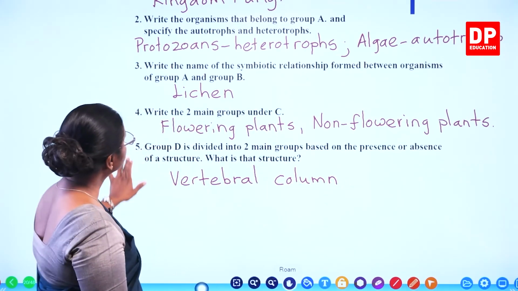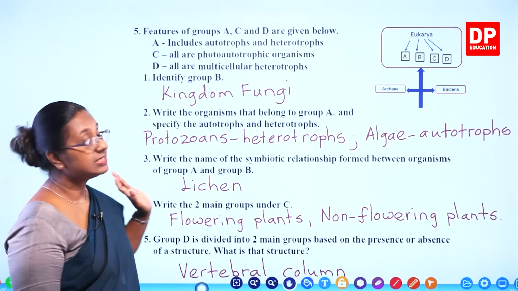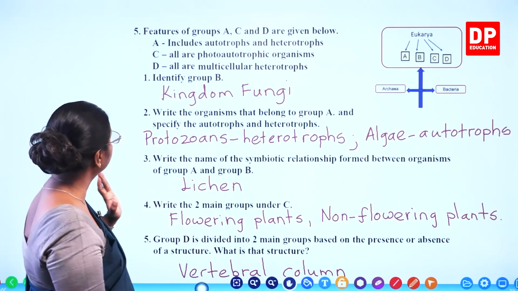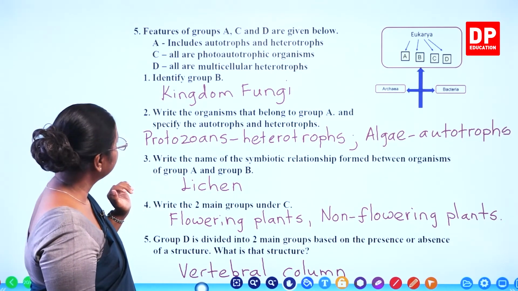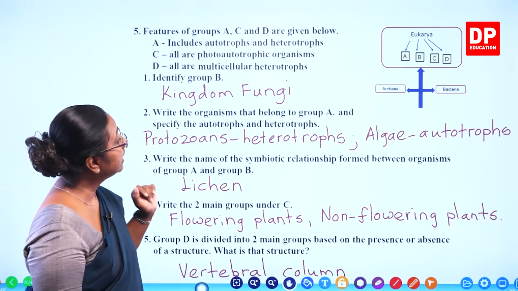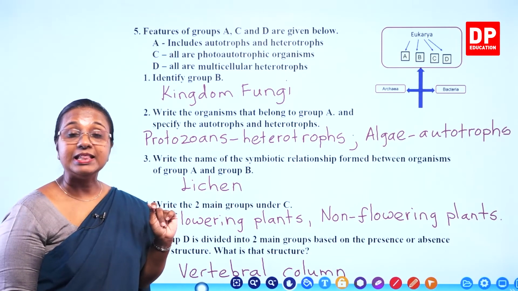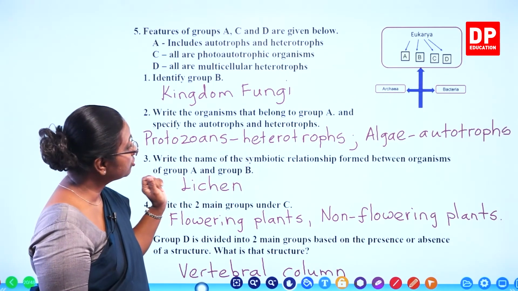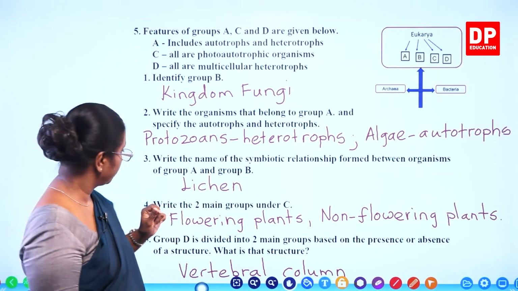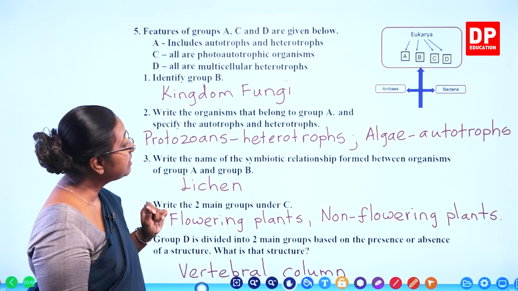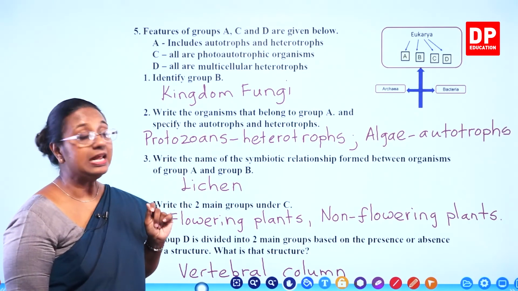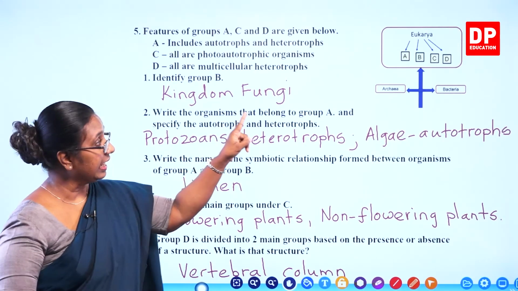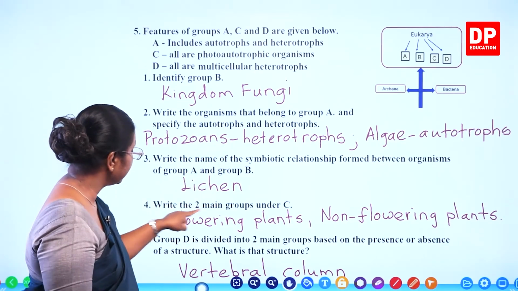So here students, you all can easily understand all these questions. They are all related to what we have discussed before. Group B, we identified as kingdom fungi. Then the organisms belonging to group A, that is kingdom Protista, are protozoans. They are heterotrophs, and algae are autotrophs. Then the name of the symbiotic relationship between A and B, that is algae and fungi, is lichens.